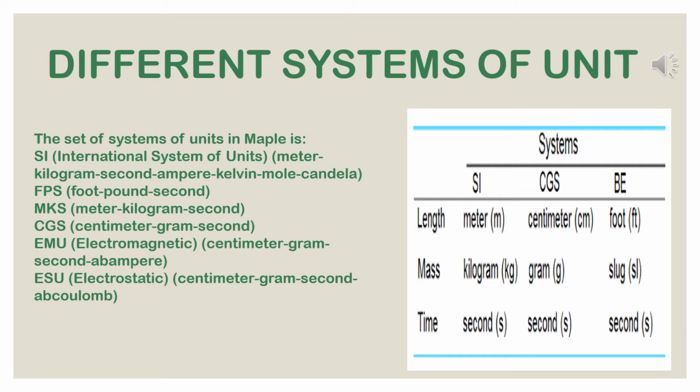In SI and also in CGS, different prefixes are used to express multiples and submultiples of a unit. First, the following points may be noted while writing SI units. Very important points I am going to discuss. Number 1, full stops, commas, etc. are not written after the symbol of the units. For example, we should write cm and not cm dot.